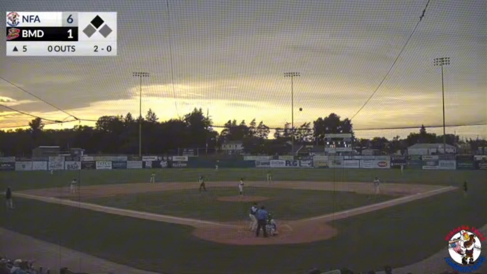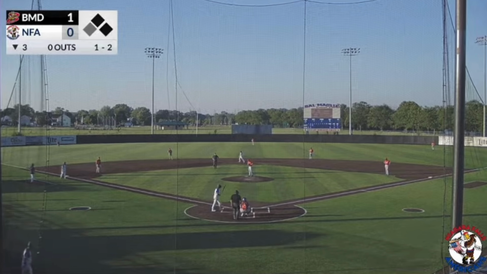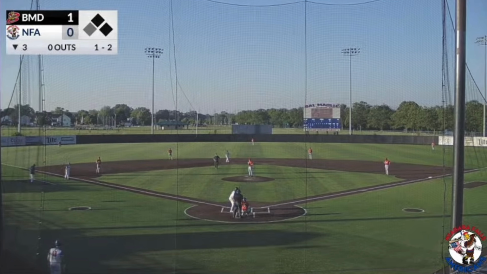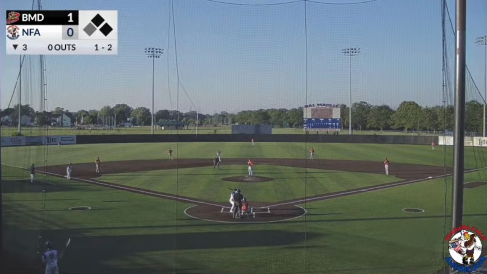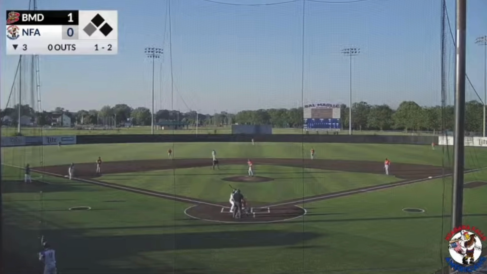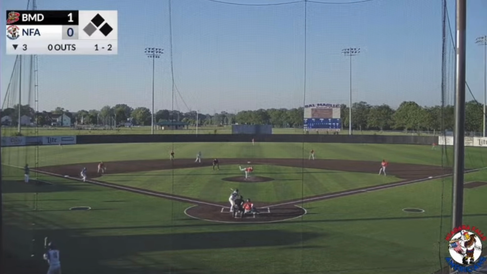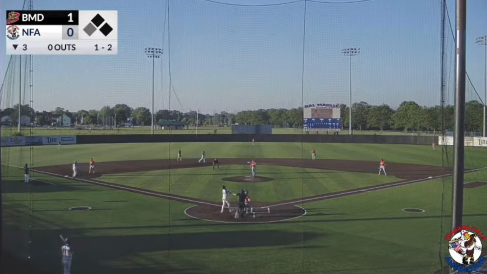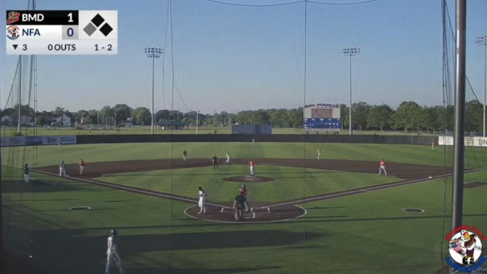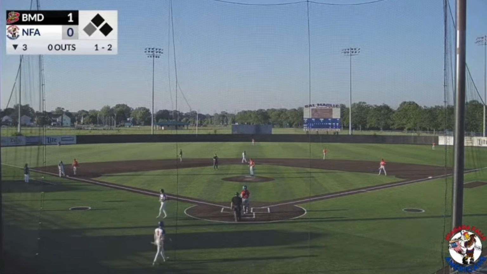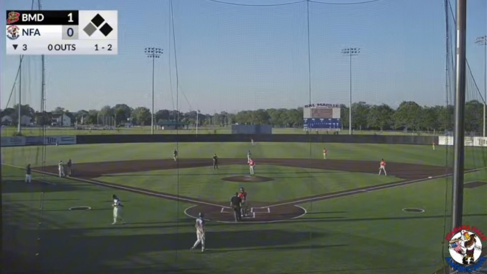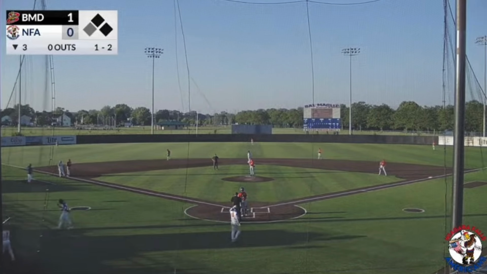Now you could see that 12-6 playing off the heater in the dirt. See if Weiss takes it or chases like some other Americans have this evening. Page out of the windup. Here's the 1-2. There's the 12-6, and it lands right in the zone. Didn't go to it in the dirt, but landed the curveball on the outside corner to sit down Weiss for out number 1. That'll bring up David Harris.